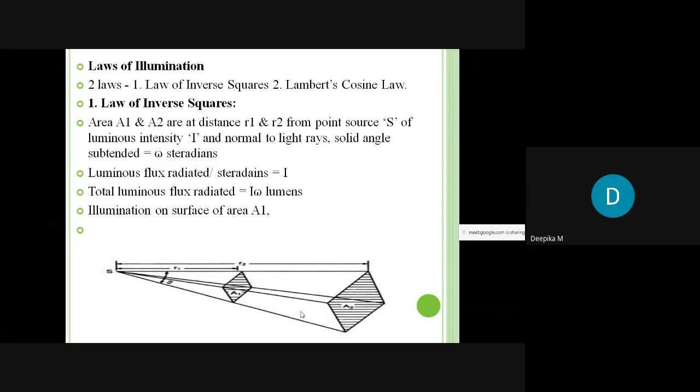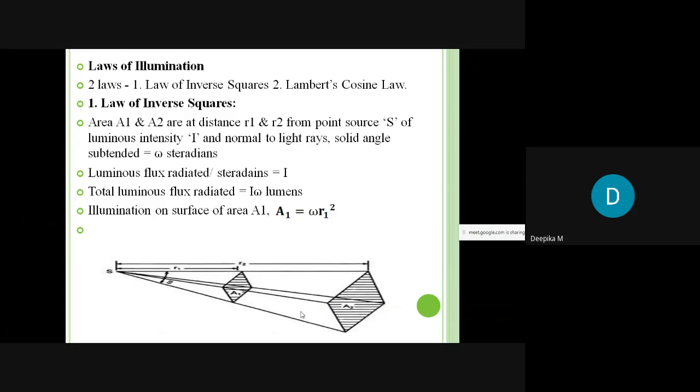And next, illumination on surface of area A1. So how do I write illumination on surface area A1? As I told you here, the luminous flux or illumination on the surface area A1 we need to calculate. But the area A1, how do I calculate? I can calculate from the formula of the solid angle.